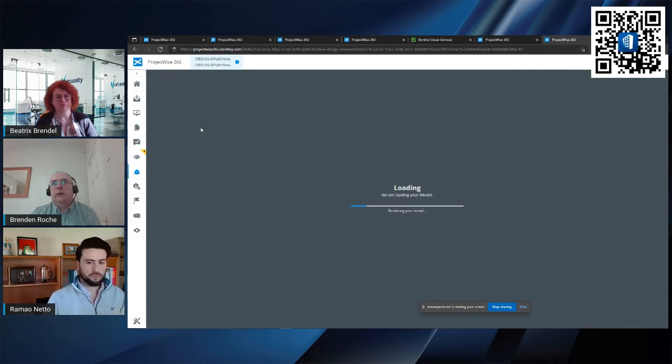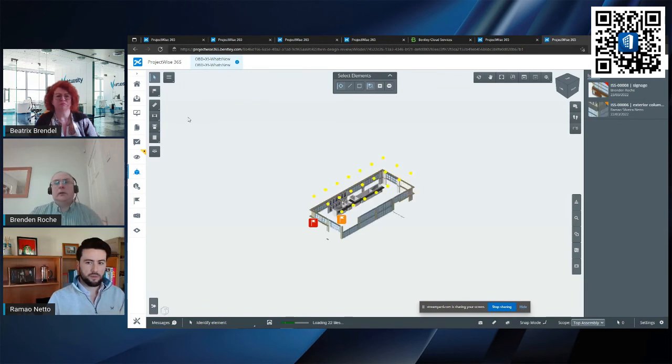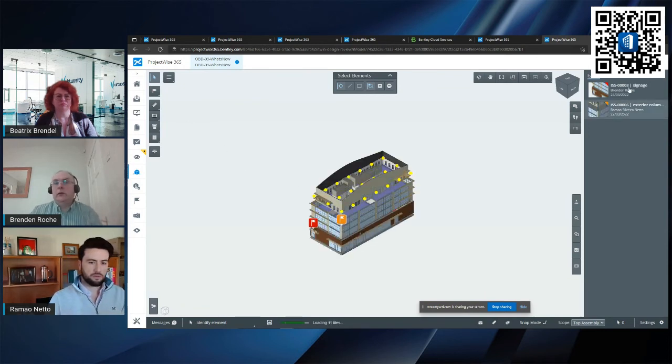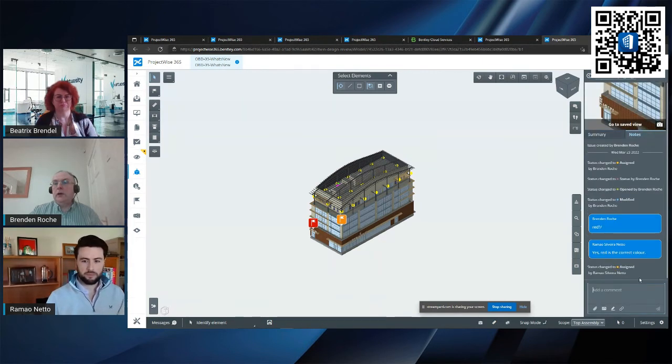Okay. I could just try it now, but let's see. Okay, so this is loading. Did you have a look at the signage notes? And there you can see that Ramo's comments have come back.